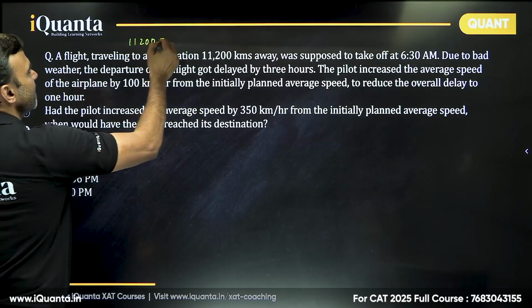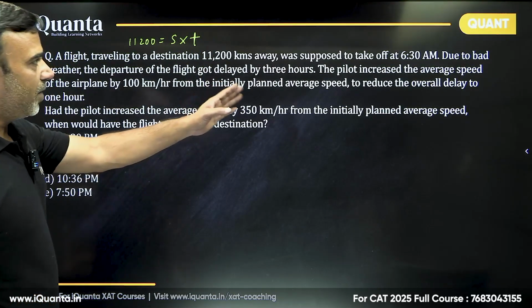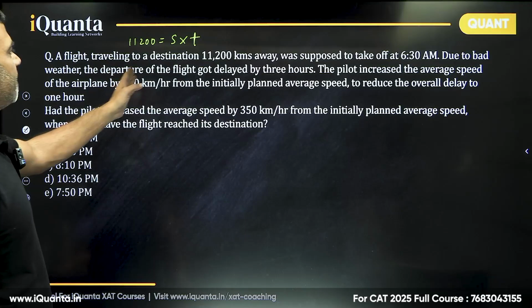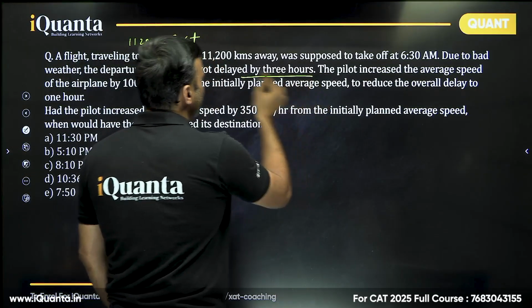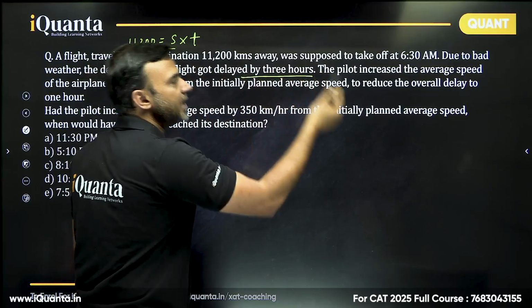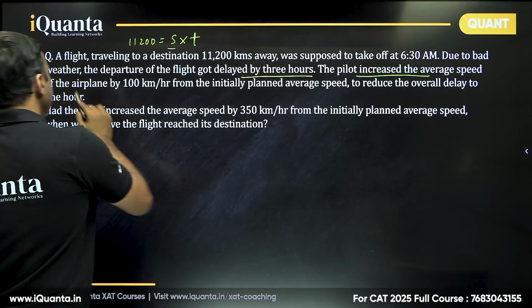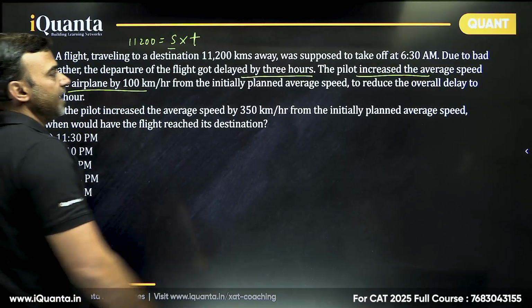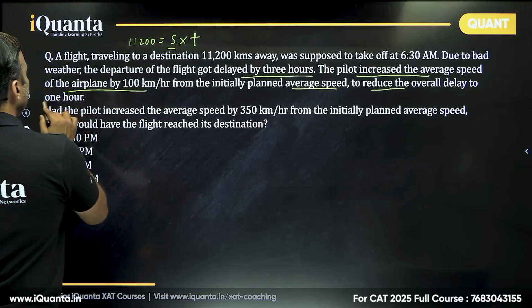Suppose the original speed is s and time is t, right? Now, supposed to take off at 6:30 a.m., due to bad weather, the departure of the flight got delayed by 3 hours. So if it got delayed by 3 hours and we don't change the speed, we'll reach 3 hours late. But the pilot increased the average speed of the aeroplane by 100 km per hour, to reduce the overall delay to 1 hour.